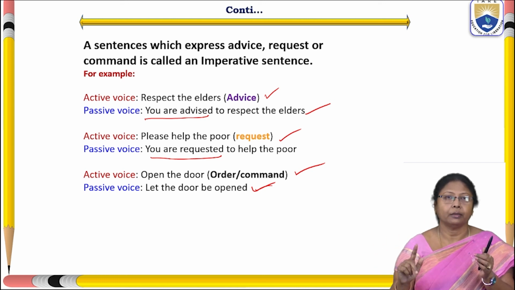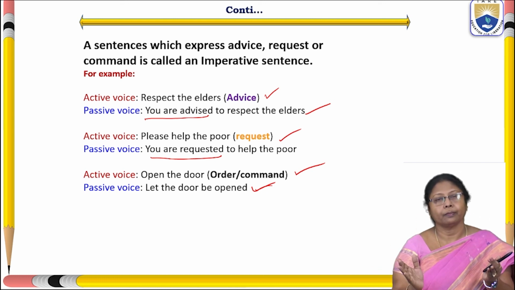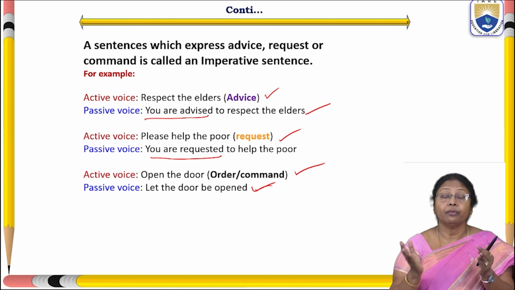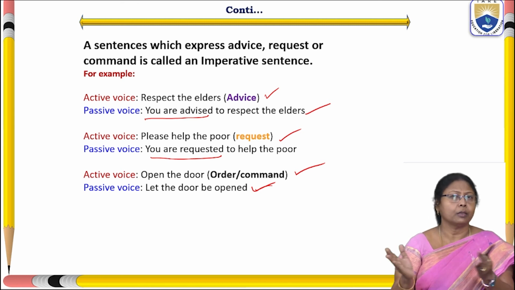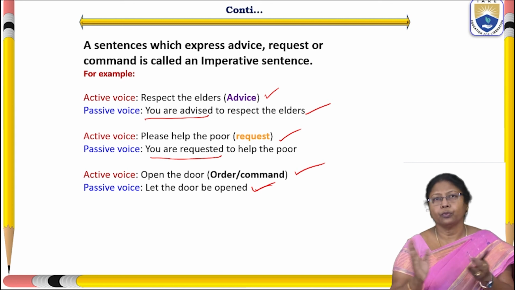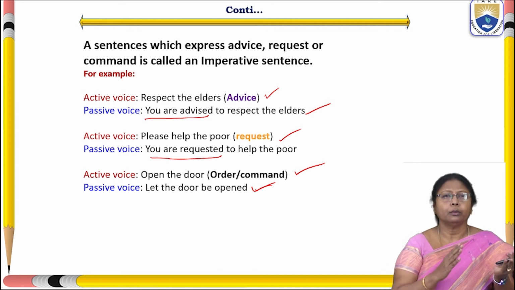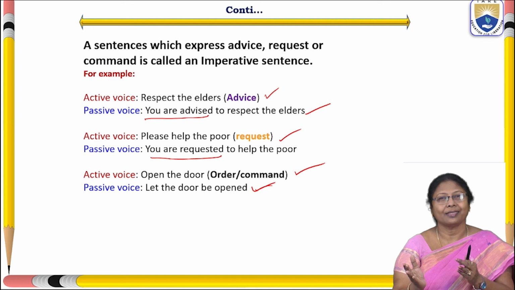Out of 12 tenses, only 8 tenses can be converted from active voice to passive voice. Even if we try to convert, we get almost the same expression. That's why we need not convert those 4 from active to passive voice.